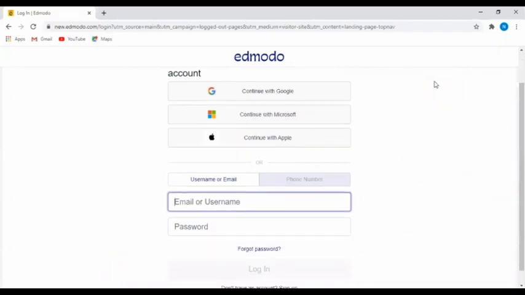As you click on login, it will ask you for a username and password. The username and password is already given to you by your school. Type the same that is sent. I'm typing my username and password.